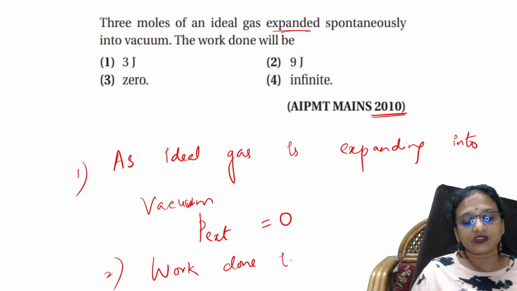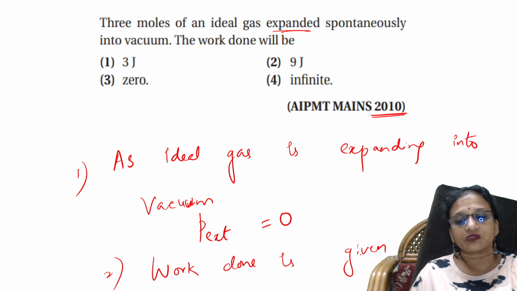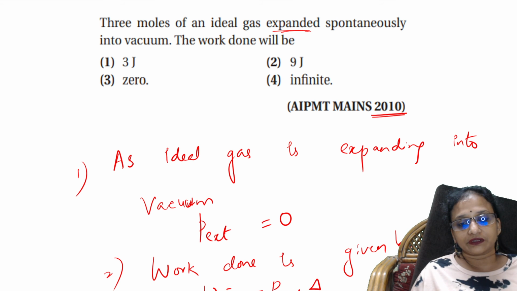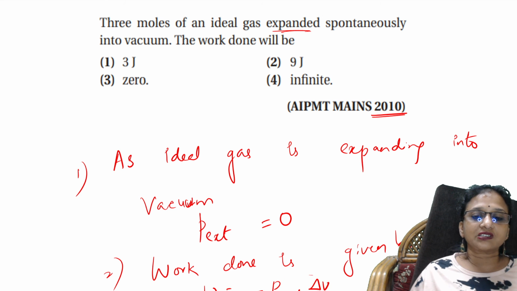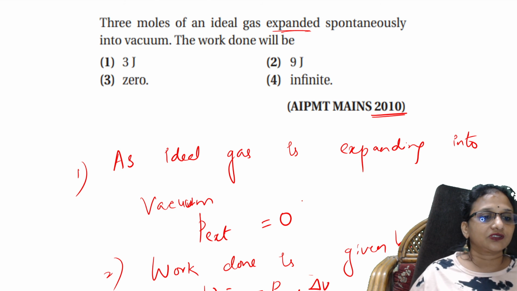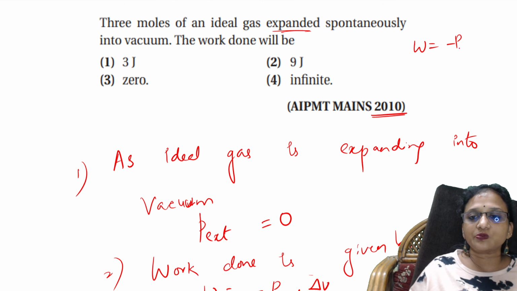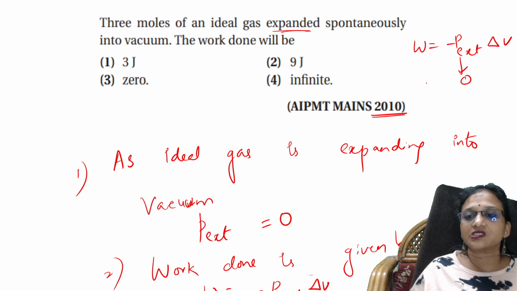What is the second point? Work done is given by the formula W is equal to minus P external delta V. Now P external is 0, so when P external is 0, this factor is 0, which means the whole work W is equal to 0.